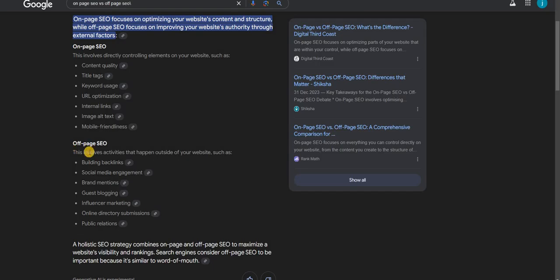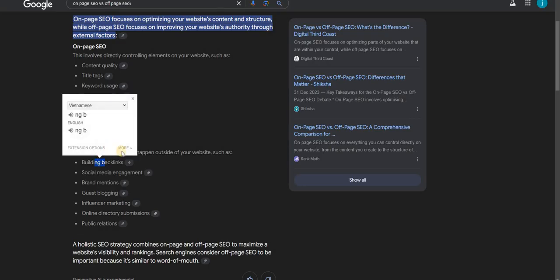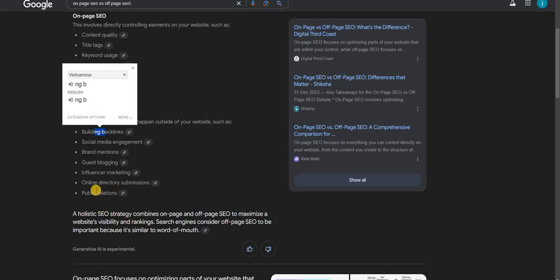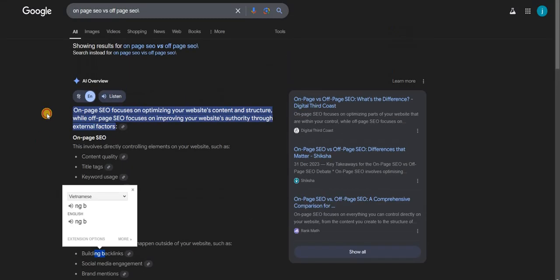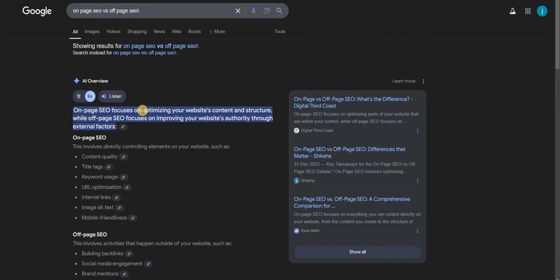In off-page SEO, the activities happen outside of your website, so there is no work on your website. It can be building backlinks, social media engagement, guest posting, influencer marketing, and public relations. The main difference is that on-page focuses on optimizing your website content and structure, while off-page focuses on improving your website authority. If the website authority is high, then ranking in the search results will be high on the keywords.